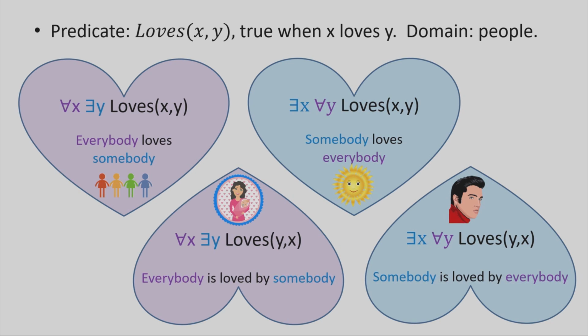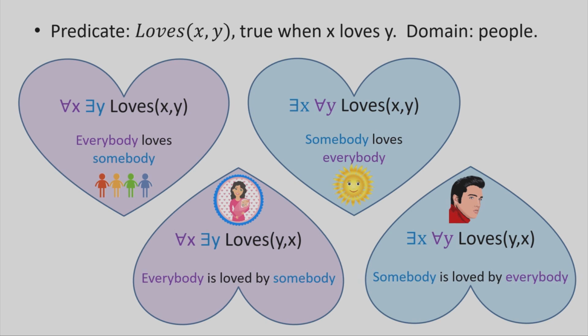So the first one is, let's put in a universal quantifier on x and an existential quantifier on y. And we get a sentence that says, everybody loves somebody. For every x, there is some y such that x loves that y. This is kind of a common scenario. You would imagine people in general would satisfy this formula. Everybody loves somebody.